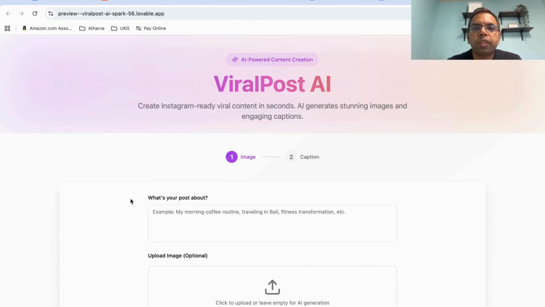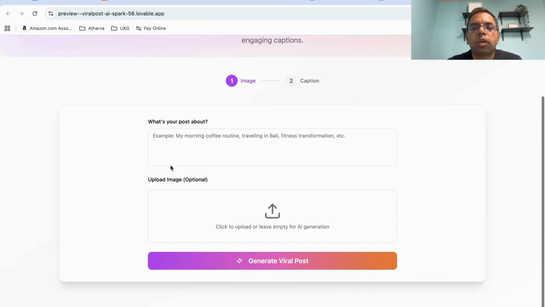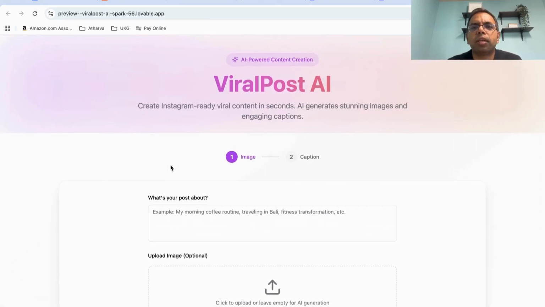To improve any app, we have to look from a marketing perspective also. Currently this app is good, but whenever you are creating an app, it has to market itself. So what we can do is add a lot of elements like testimonials and more description. Let's try to create it.